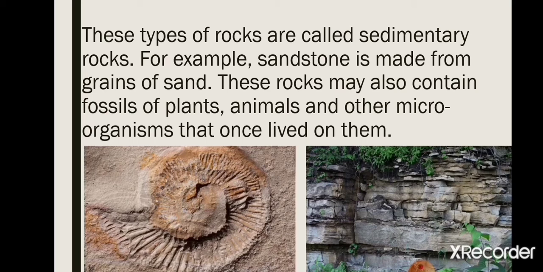These rocks may also contain fossils. Fossils, you understand, are the remains of plants and animals. Their remains are called fossils. So these are fossils of plants and animals and other microorganisms that once lived in that area. In this first picture you can see that in a sedimentary rock, some living organism's fossil is available. And these rocks are formed layer by layer. In the second picture you can see their layer-by-layer structure.